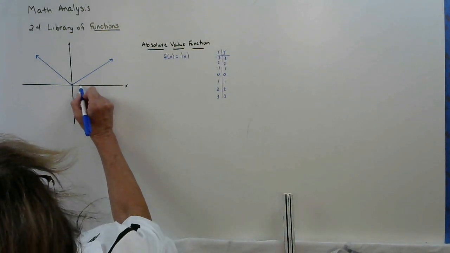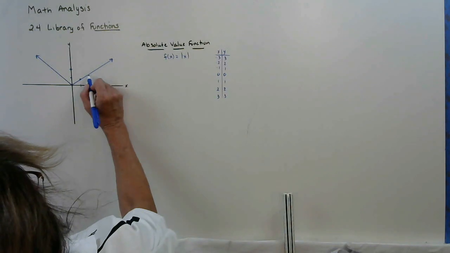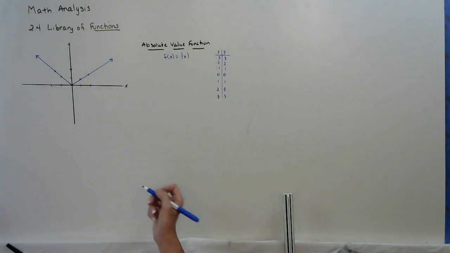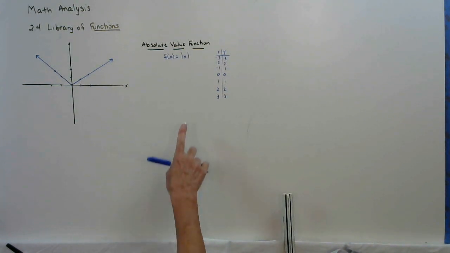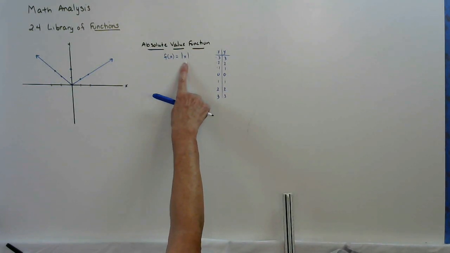Where when x was 1, y was 1. When x was 2, y was 2. Same thing in the negatives. So again, you can ask yourself, looking at the equation, can I substitute a negative in here and get an answer? Yes. Can I substitute 0? Yes. Can I substitute positive and get an answer?